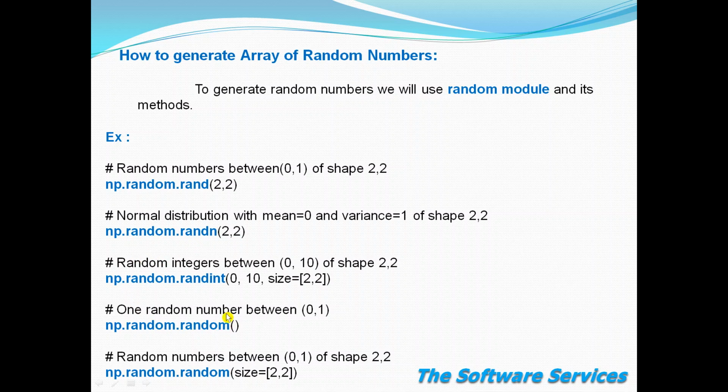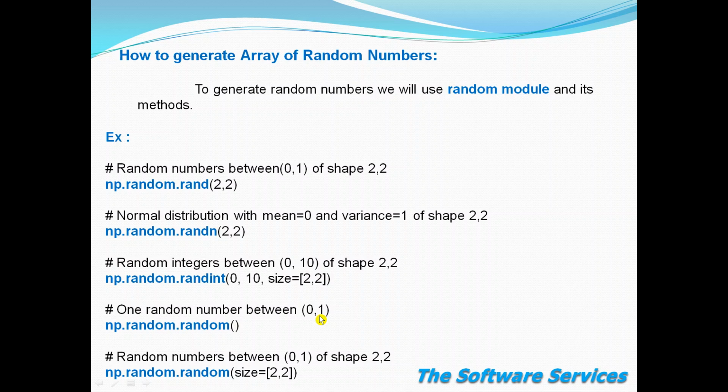After that, if you want to generate integers, whatever integer numbers you want, this method is very useful: random.randint. Randint means random integers. Integer means there are no decimal point values. The arguments are the starting number, the stop number, and the size, 2 by 2 or whatever size or shape you want.